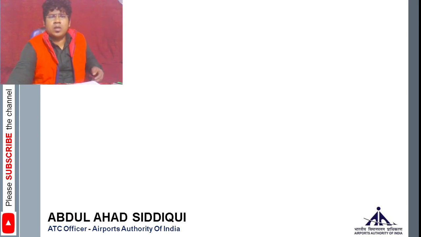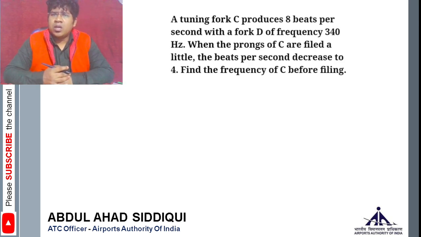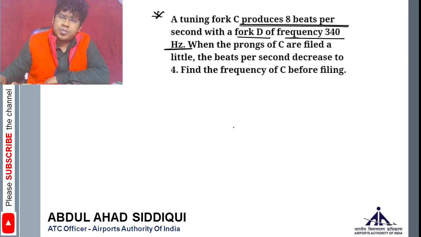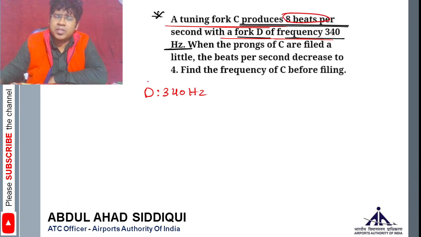Chalo. Now we have some questions, right? This is the question. First question is, a tuning fork C produces 8 beats per second with a tuning fork D of frequency 340 Hz, right? What does it mean? It means D has a frequency of 340 Hz. It is having 8 beats per second with C.